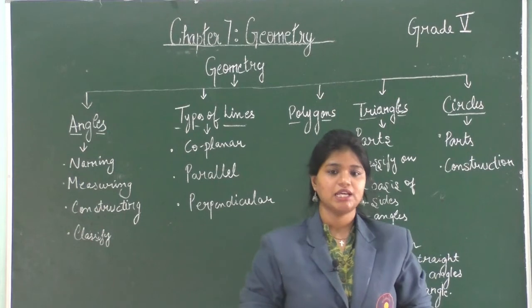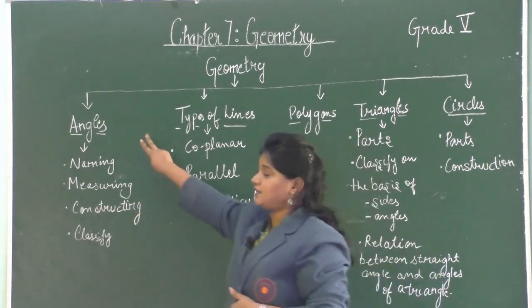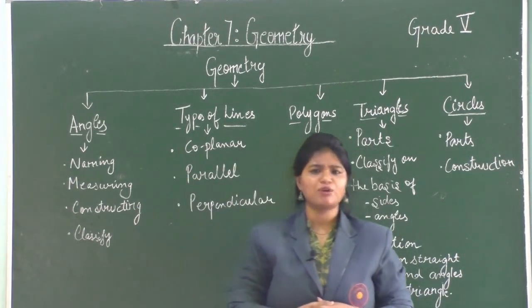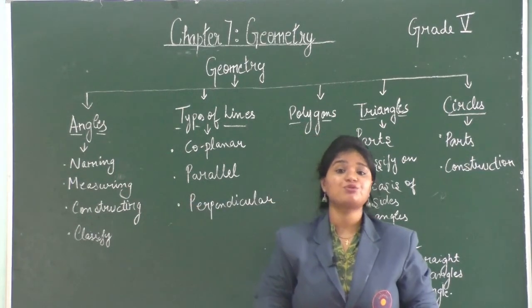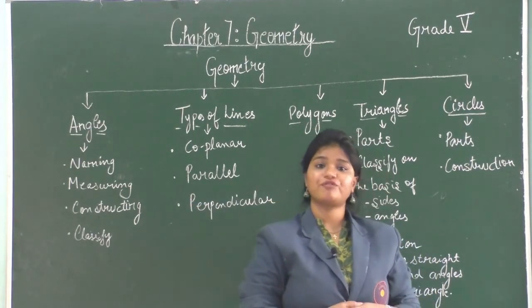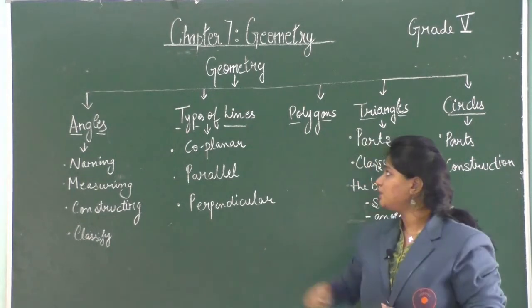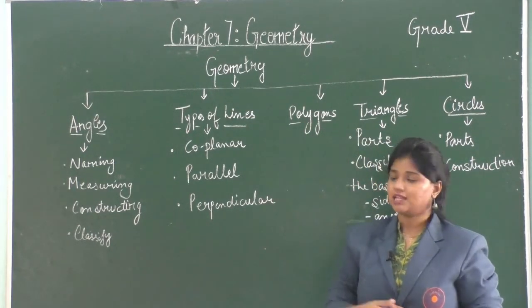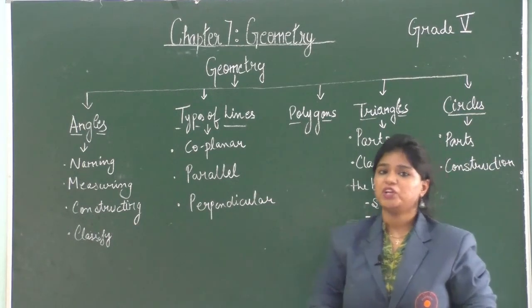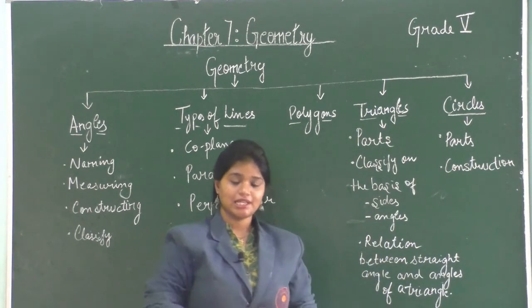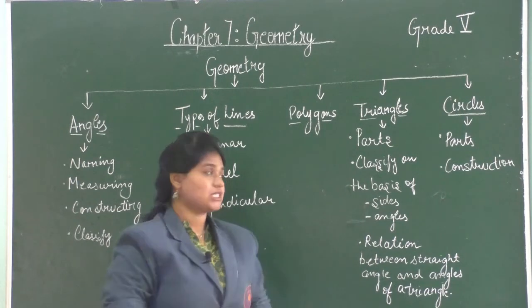So students, in this video we learnt about angles, under which we learned how to name angles, how to measure and construct angles, and how to classify angles on the basis of their measure. Next we learned about types of lines, that are coplanar lines, parallel lines and perpendicular lines. We also learned about a few polygons, their sides and their vertices.